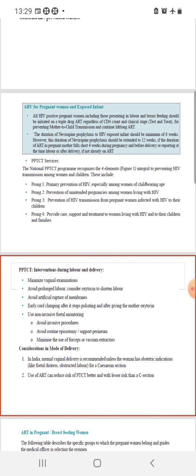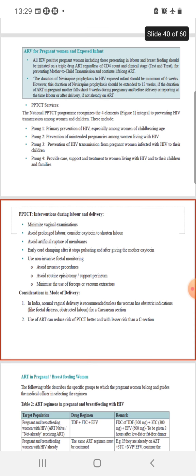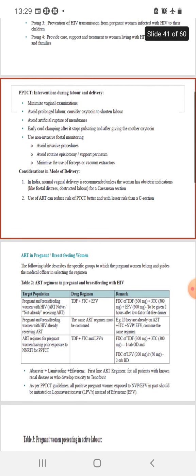Also, there are multiple approaches which can prevent mother-to-child transfer: primary prevention of HIV, especially among women of childbearing age; prevention of unintended pregnancy among women living with HIV; prevention of HIV transmission from pregnant women infected with HIV to their children; and provision of care, support and treatment to women living with HIV and to their children and families. So what are the additional measures apart from the drug?